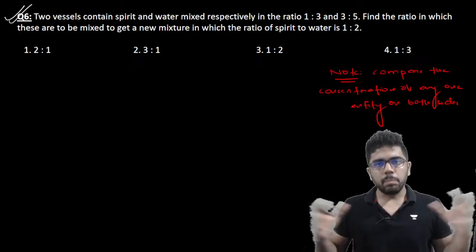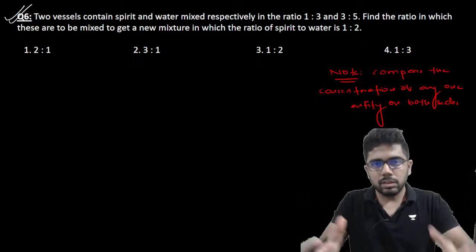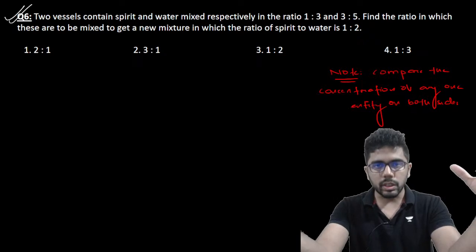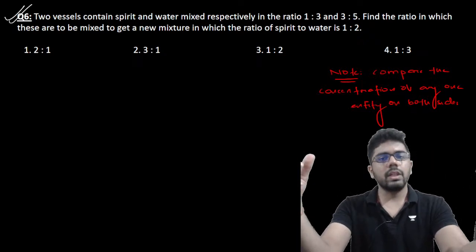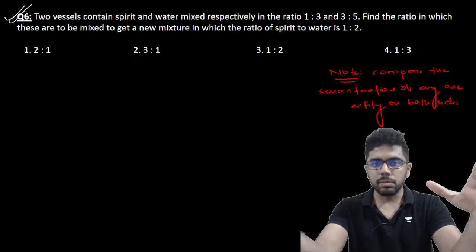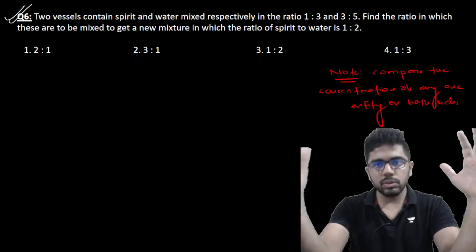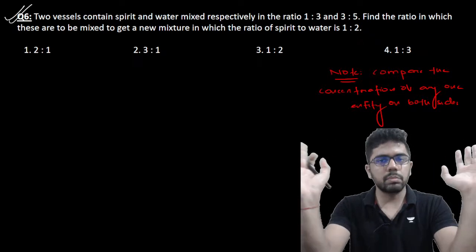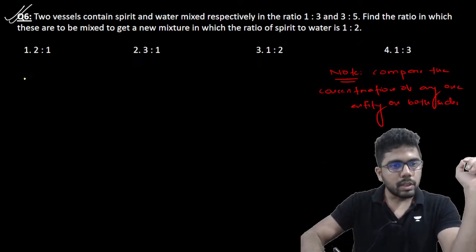So when I am comparing or when I am applying allegation, what you do is you take any one entity. जैसे यहाँ पे spirit and water है, so either you take spirit and solve the entire question, or you take water and solve the entire question. But you take spirit on both sides and compare, or you take water on both sides and compare. Just उतना ही simple चीज mind में रखना. देखो कैसे होता है.